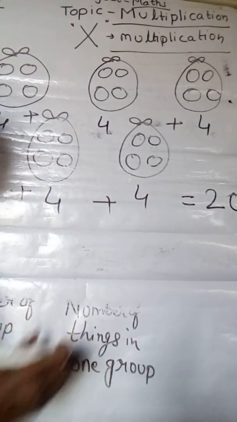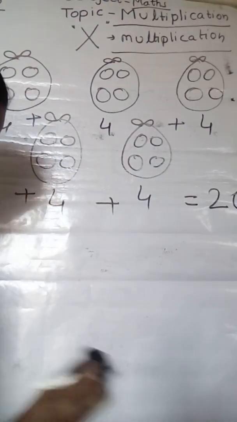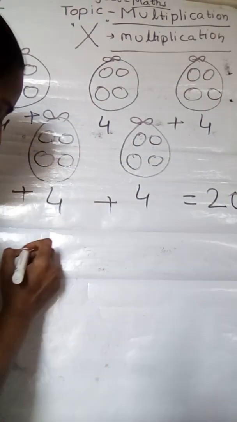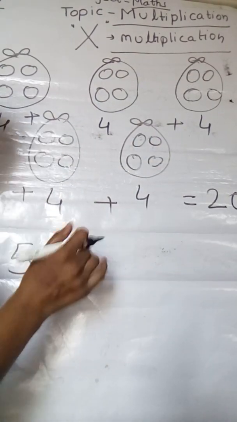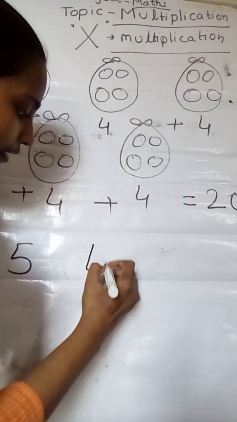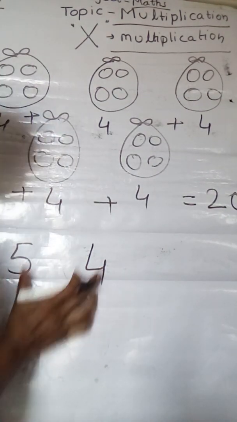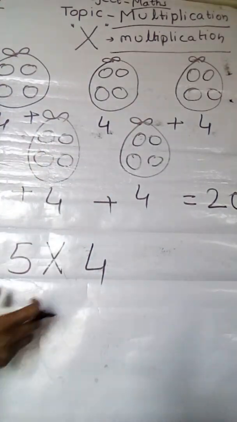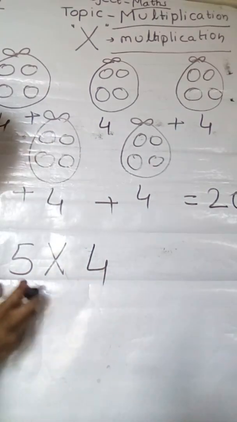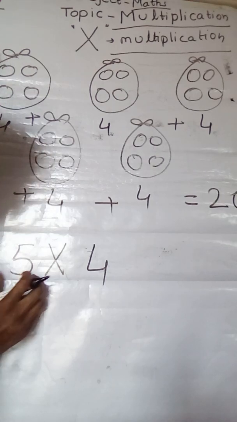Here is 20, right? If we see it in terms of multiplication, then how do we see it? How many groups? 1 2 3 4 groups. Sorry, I made a mistake, 5 groups. Then how many balls? 1 2 3 4 balls. Then 4. Which sign do I have to put between both numbers? Yes, this multiplication sign. Then 5, we have to read the table of 5 up to 4 times. Okay, then 5 1s are 5, 5 2s are 10, 5 3s are 15, 5 4s are 20.